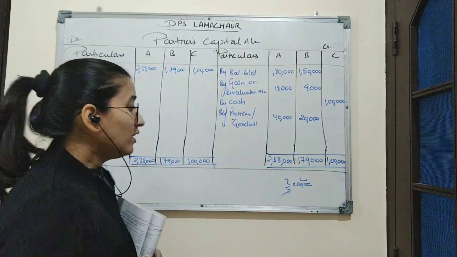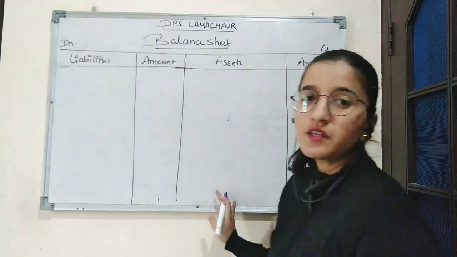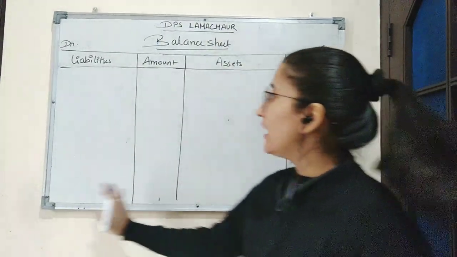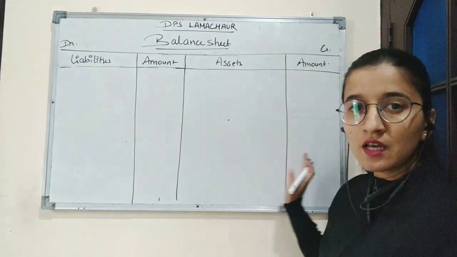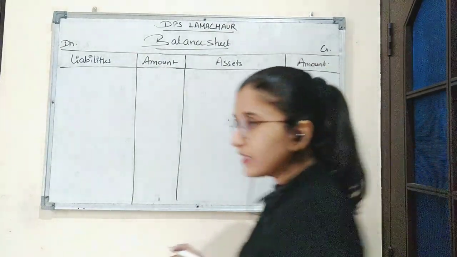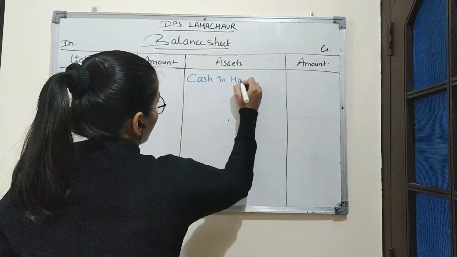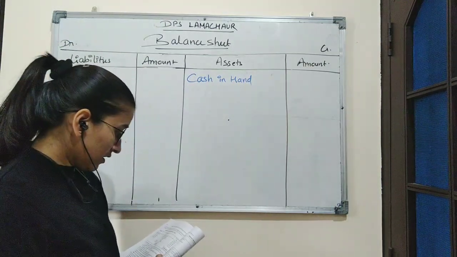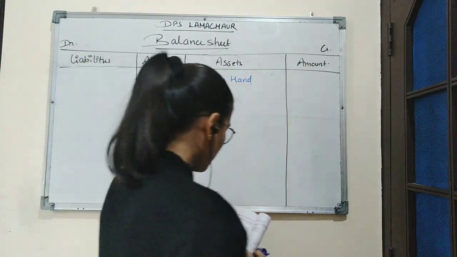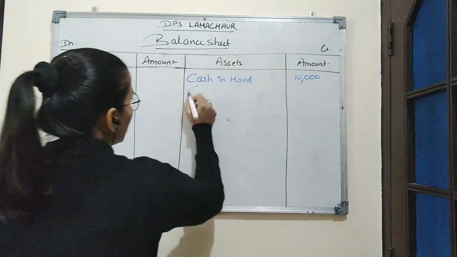So now at the end we will prepare the balance sheet of a company according to the question. Here is the format of balance sheet: liabilities, amount, assets, amount. So in the question it is given on asset side cash in hand. We will write here cash in hand amounting to rupees 10,000.